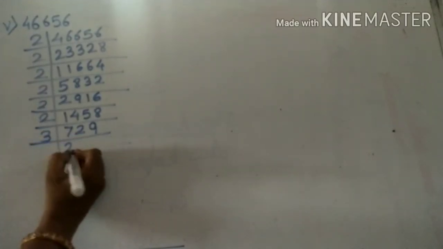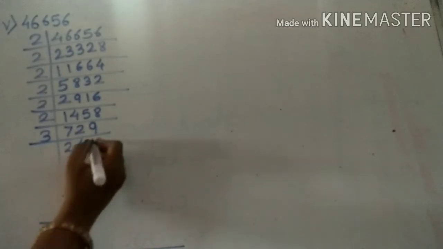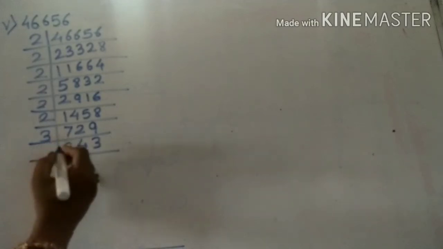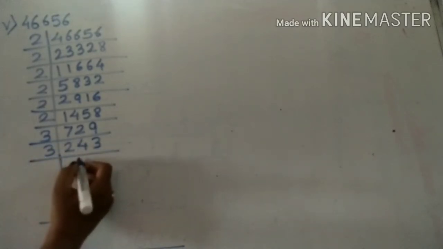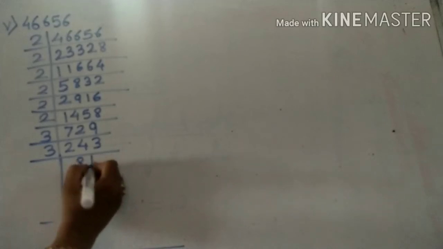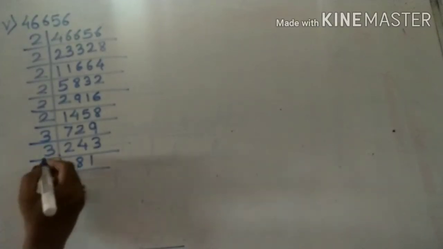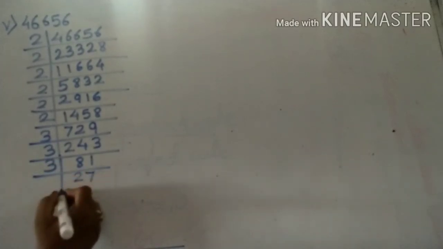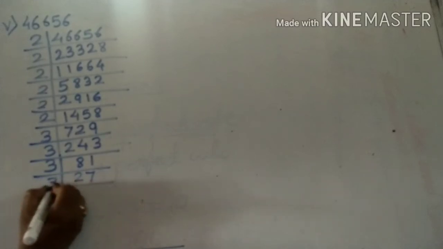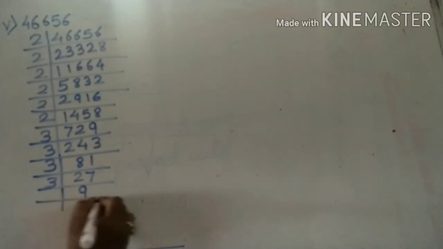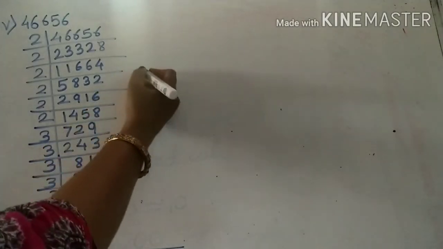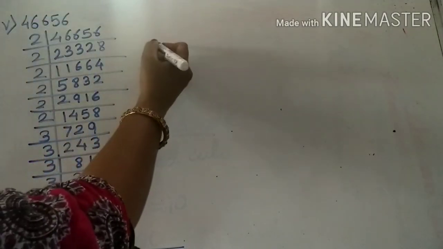3 2s are 6. 3 4s are 12. 3 3s are 9. Now 3 8s are 24. 3 1s are 3. 3 2s are 6. 3 7s are 21. 3 9s are 27. 3 3s are 9. 3 1s are 3. Here we'll write the factors of 46,656.